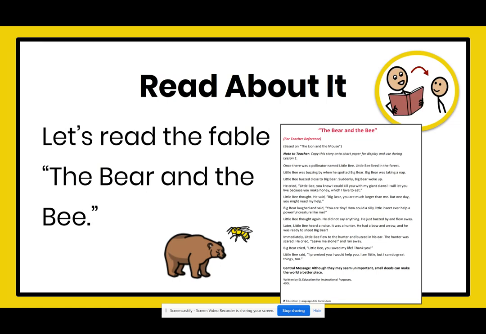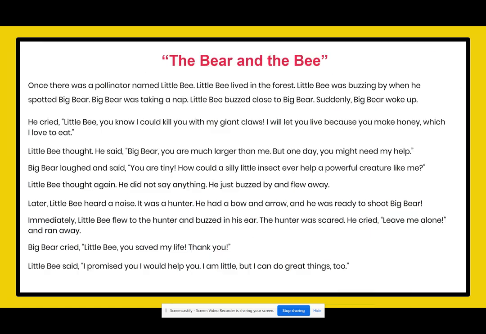First, let's read the fable, The Bear and the Bee. The Bear and the Bee.